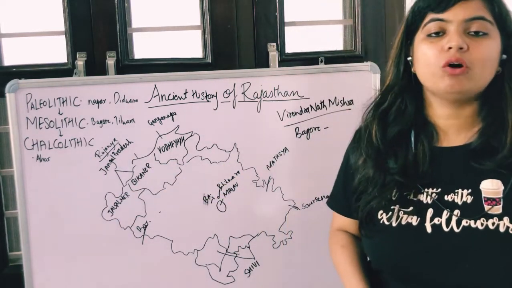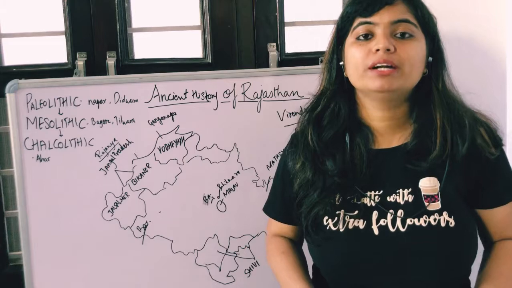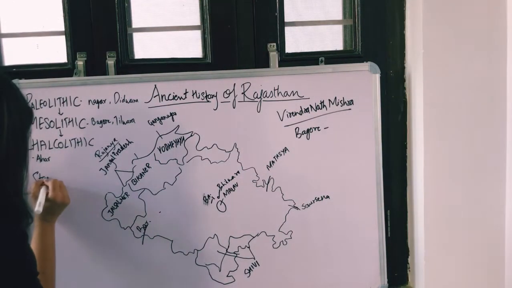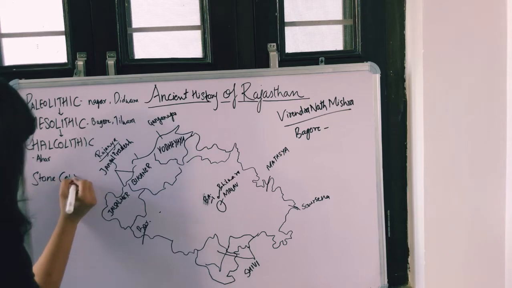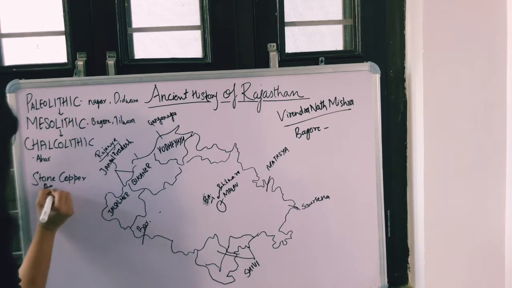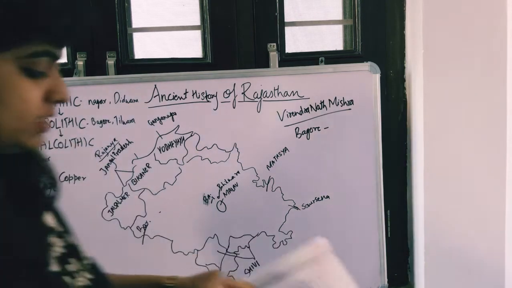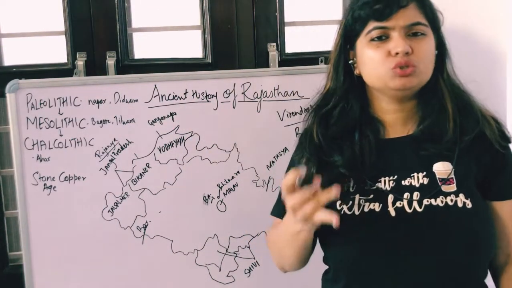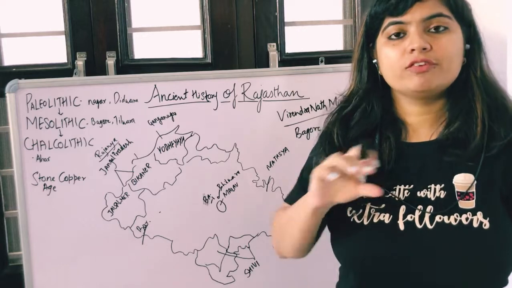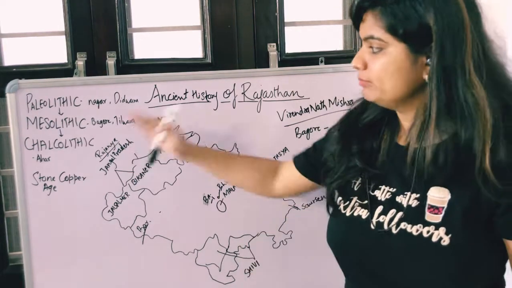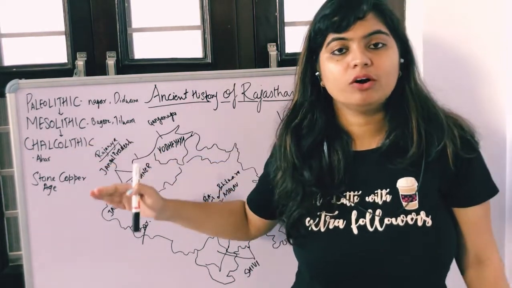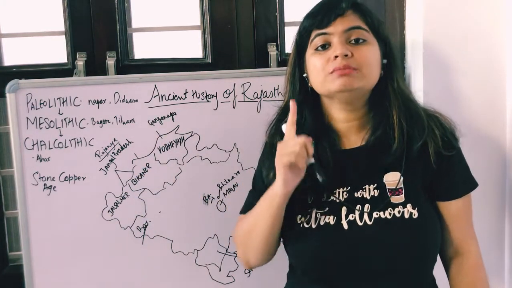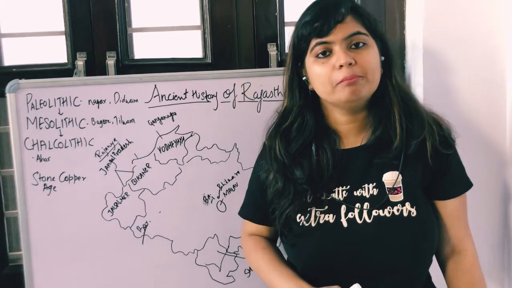Chalcolithic age is also known as Stone Copper age. Why so? Because in this age, up till now, we were making weapons, ornaments, tools and other things from stones only. But from Chalcolithic onwards, this is the age where we for the first time see the beginning of metallic age.